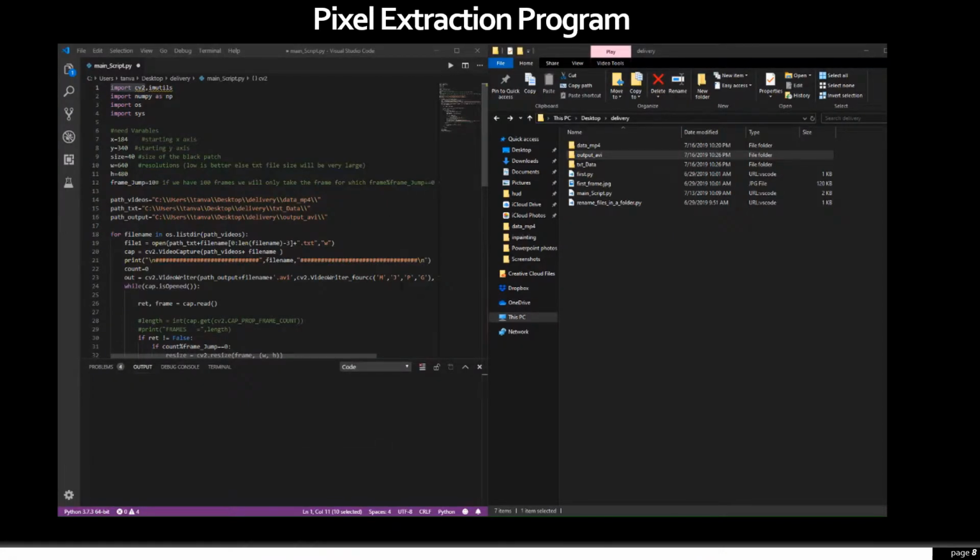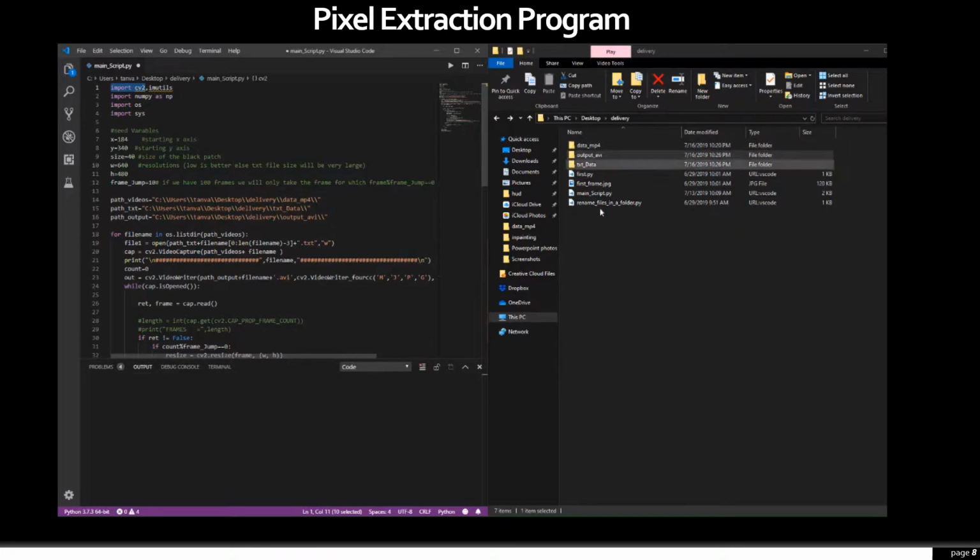In this quick demo, I will run over our script that we created that will take in a video and output it to a text file with every single pixel value along with packet loss that are represented by zeros, which is essentially the square. I would like to note that we imported CV2, which is OpenCV. We have also imported NumPy, which is a mathematical library that will help us in our compilation.